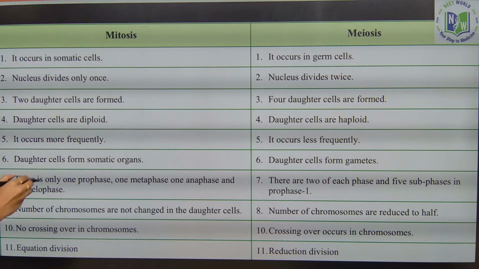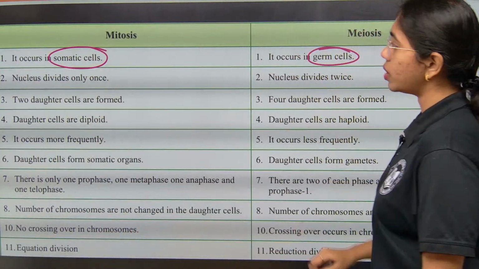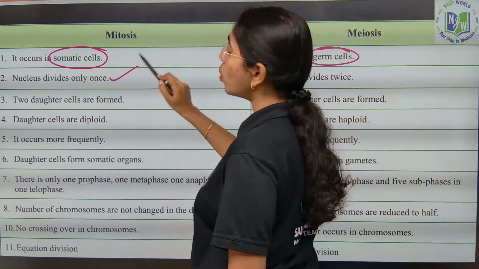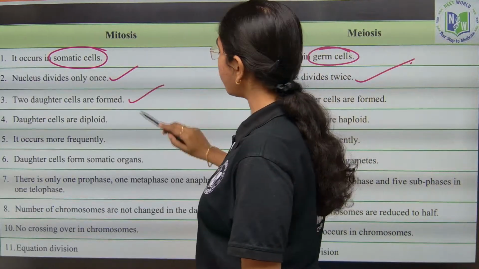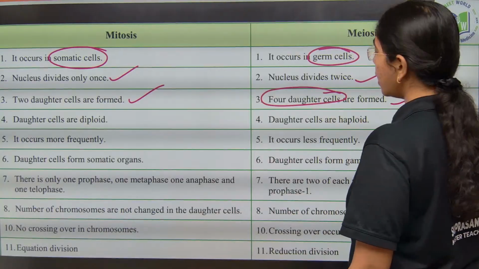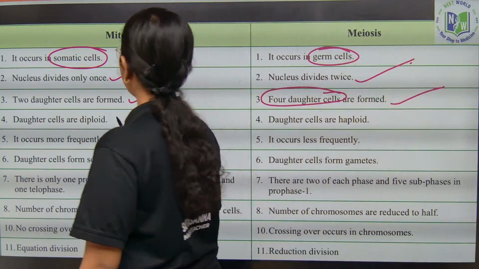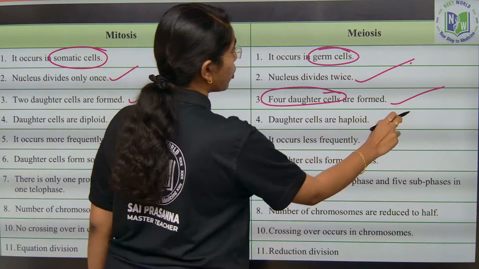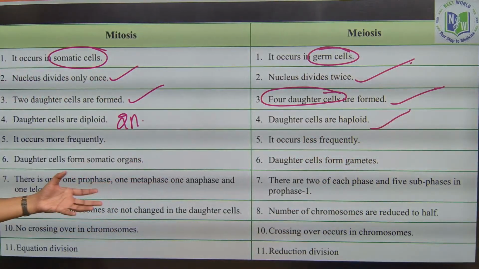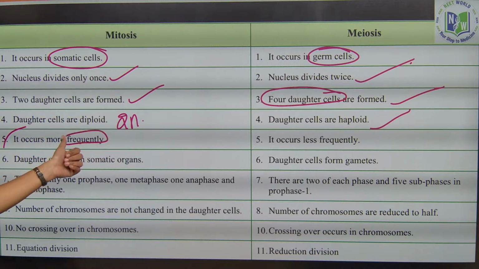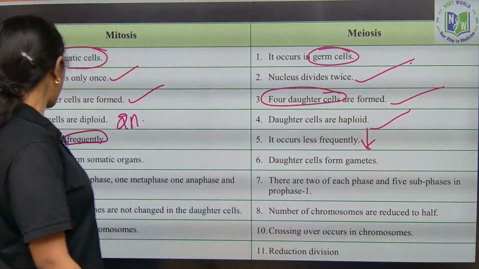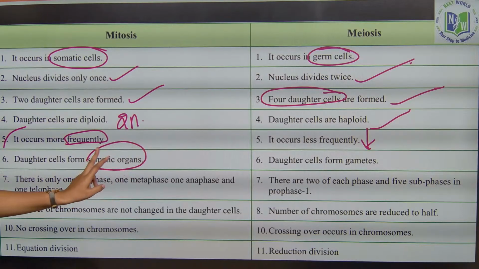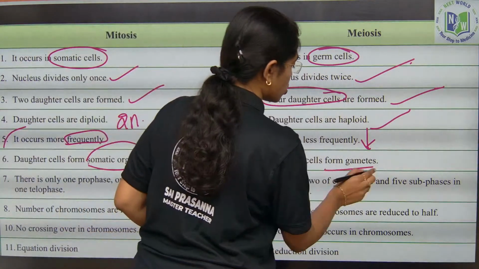First, mitosis, as we have discussed, occurs in somatic cells, whereas meiosis occurs in germ cells. Here the nucleus divides only once in mitosis, and twice in meiosis. 2 daughter cells are formed in mitosis, 4 daughter cells in meiosis. Daughter cell ploidy is diploid in mitosis and haploid in meiosis, because chromosomal reduction is taking place. Mitosis occurs more frequently, whereas meiosis occurs less frequently.